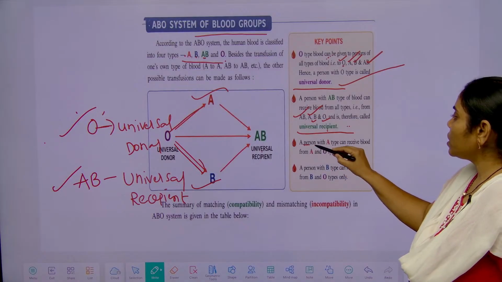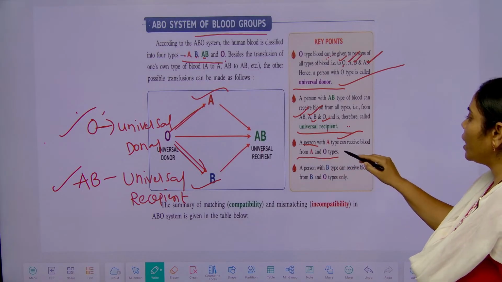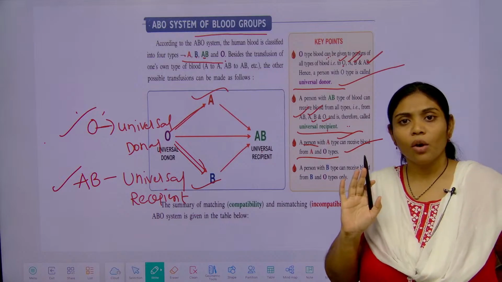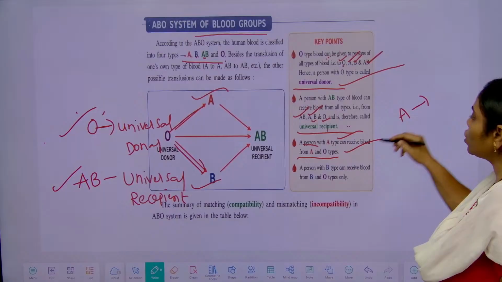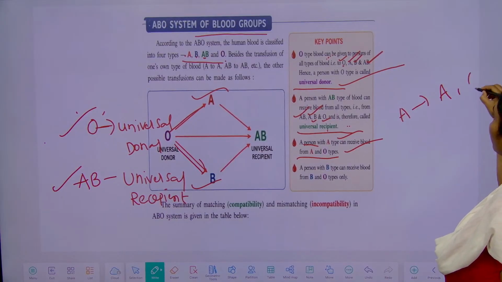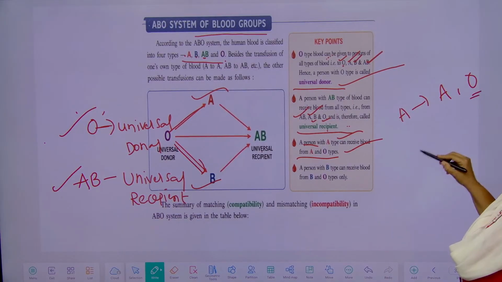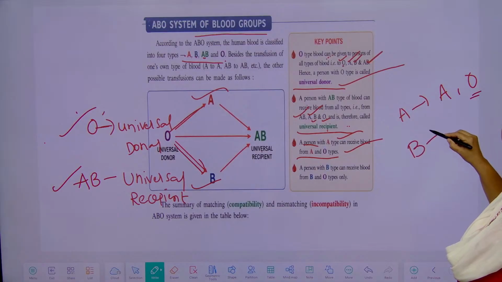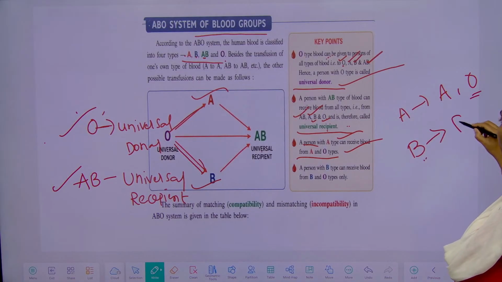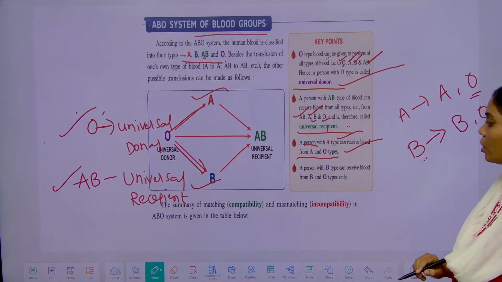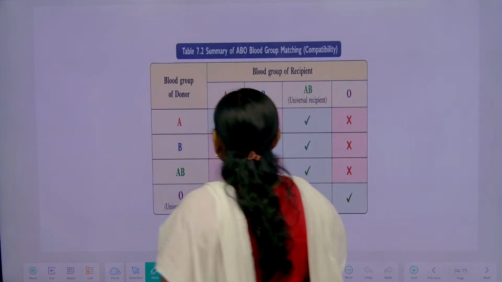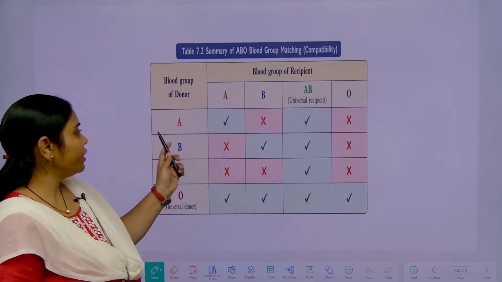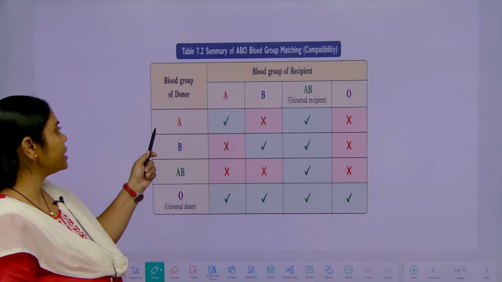So, a person with A type can receive the blood from whom? From A and O only. So, blood group A can receive the blood from A blood group and O kind of blood group only. And coming to the B blood group, it also receives the blood from B blood group and O type of blood group only.